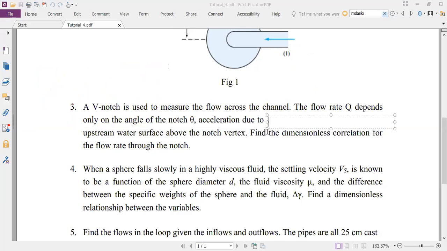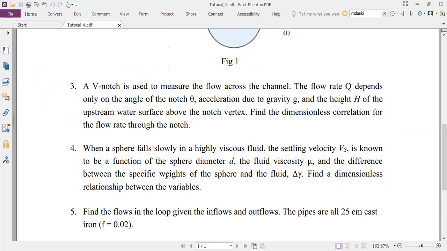Let's go to the 4th one. When a sphere falls slowly in a highly viscous fluid, the settling velocity Vs is known to be a function of the sphere diameter d, the fluid viscosity mu, and the difference between the specific weights of the sphere and the fluid, delta gamma. Find a dimensionless relationship between the variables.